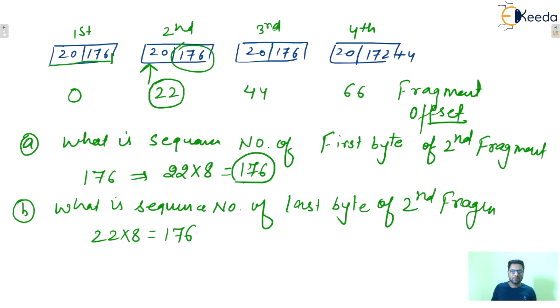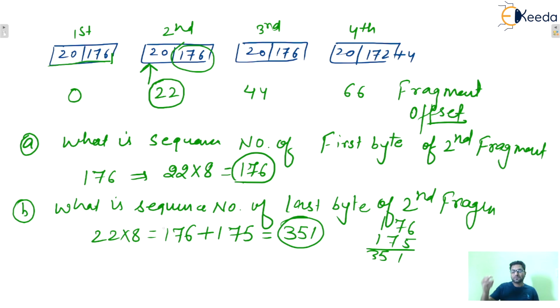Add 176 plus 175, this is going to be 351, isn't it? Remember, because the first byte is already assigned a sequence number, that is 176, add 175, not 176, because the first byte already has one sequence number assigned.